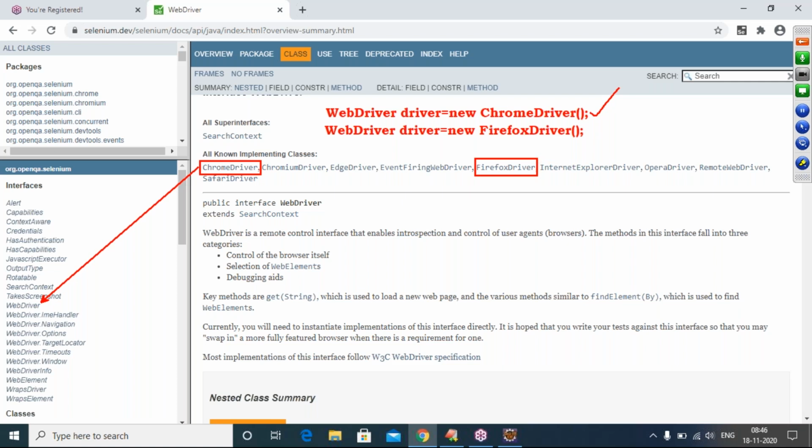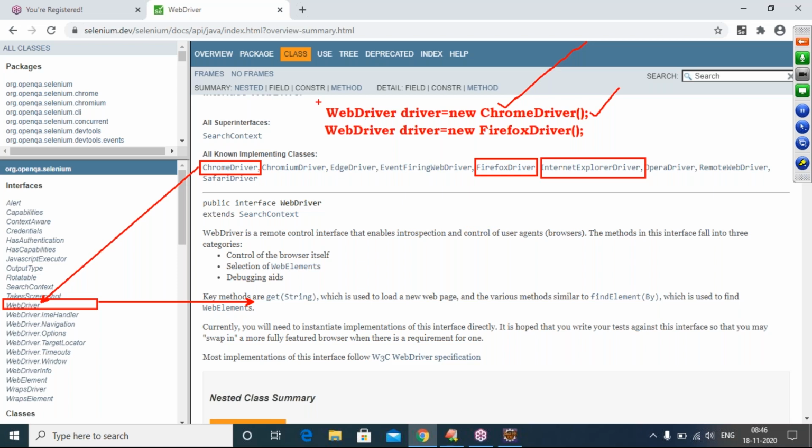If you want to launch IE, create an object of InternetExplorerDriver. Simple, they are telling to launch the Chrome browser, you can write the statement to launch the Firefox. But what is it internally? Internally, you can answer in the interview room: sir, WebDriver is one interface. WebDriver contains these 13 commands. If you want to use these 13 commands, interface object creation is not possible. That interface is implemented by ChromeDriver, FirefoxDriver, InternetExplorerDriver. Whichever class's methods I want, I create that class object and call those methods. Like that, you can explain clearly.